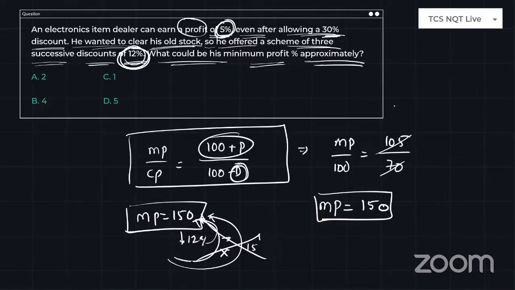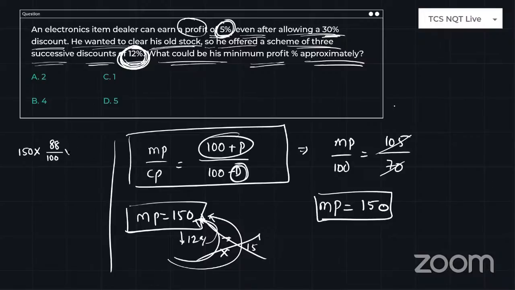Just simply remember my shortcut. Market price is 150. So you are giving a discount of 12%, which means what is the return amount you are getting? 12% providing discount means, can I say 88% is the remaining? Am I right or not? Tell me in the chat.